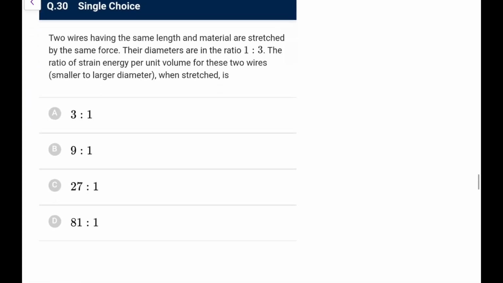Two wires having same length and material stretched by the same force, diameters are in the ratio 1:3. The ratio of the strain energy per unit volume for these 2 wires when stretched is... So that energy per unit volume is half stress into strain. So stress you know depends upon force upon area, and strain you know is equal to delta L upon L, or it's better you can write it as stress upon Y, that is F upon AY.